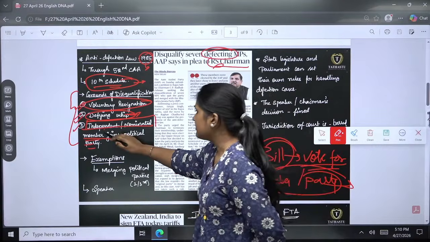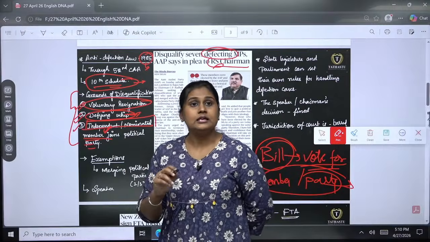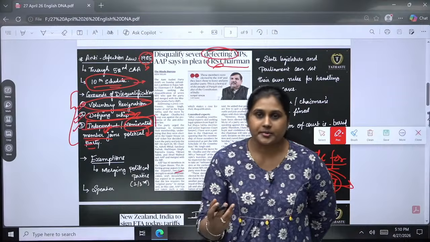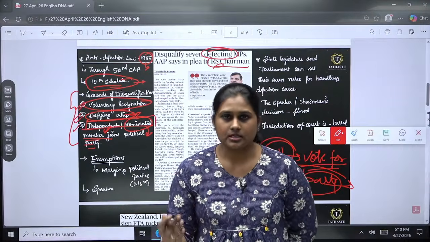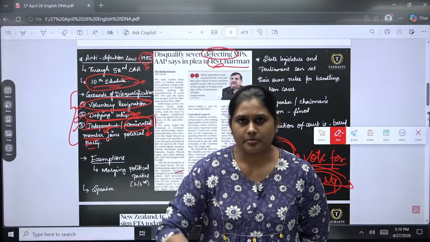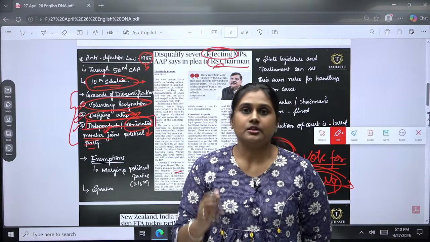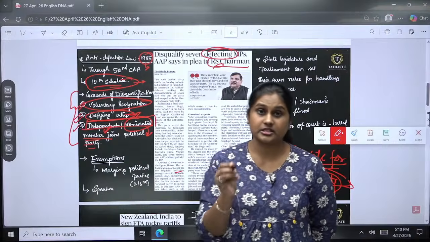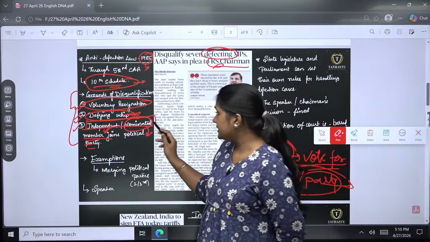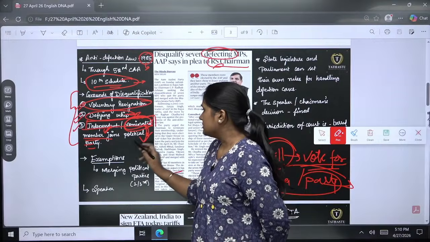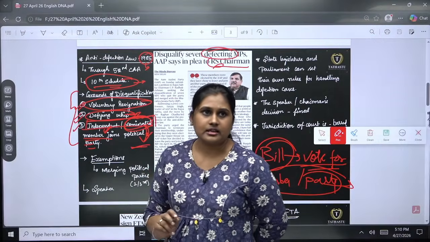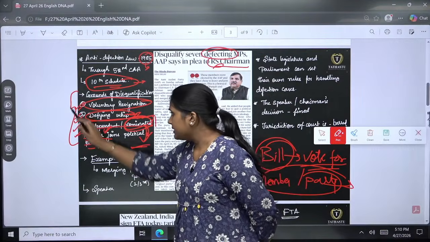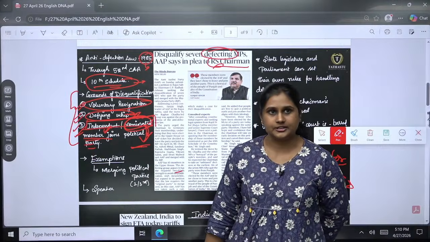So in that case, the independent member will be disqualified. And when it comes to the nominated member, either they will be out of the political party or one particular political party will nominate them. Everybody would have accepted. So if that particular person has joined any other party, at that time also the nominated member will be considered a disqualified member when they have joined any other political party. Okay? So these are the major grounds of disqualification under the anti-defection law.